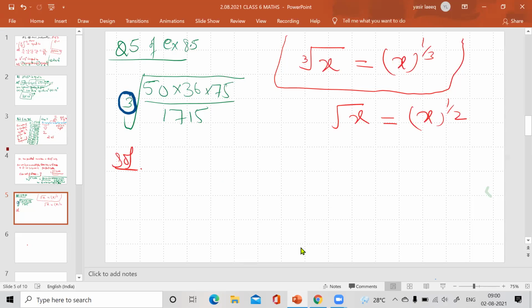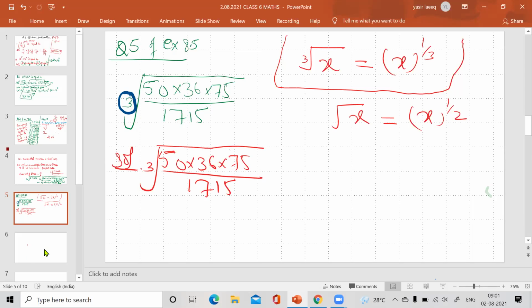Let me complete the solution, then I will tell you. First we write it like this: 50 into 36 into 75 upon 1715, under cube root. Second step, factorization.